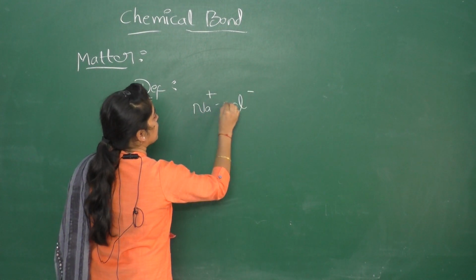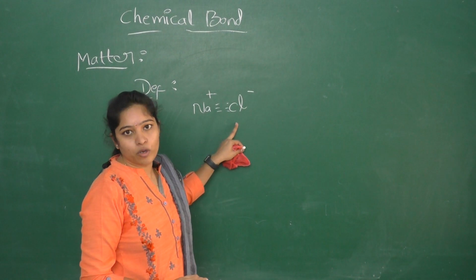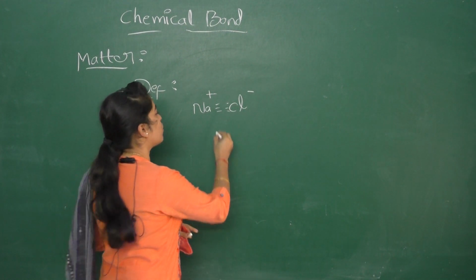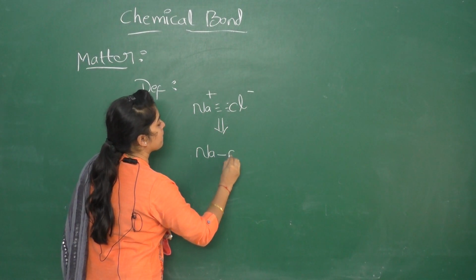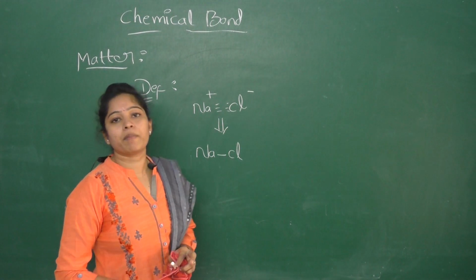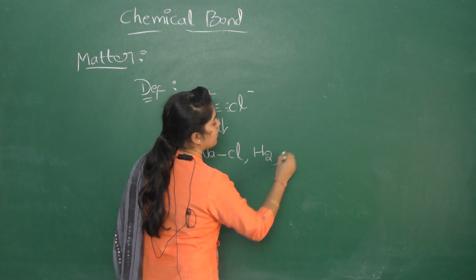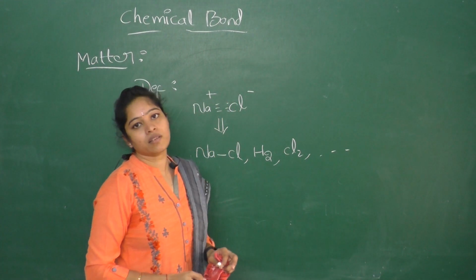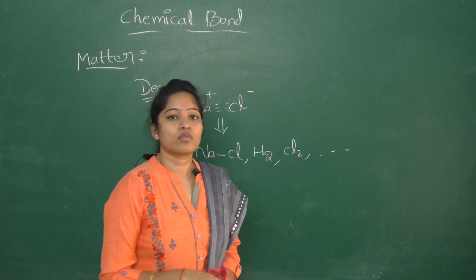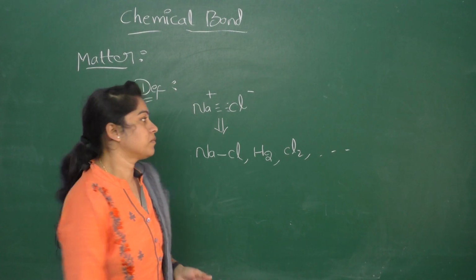For example, the force of attraction exists between two oppositely charged ions, so this is called chemical bond. Examples of chemical bond are NaCl, H2, Cl2 and so on. Many examples are there in the types of chemical bond also. Now we will discuss the types of chemical bond.